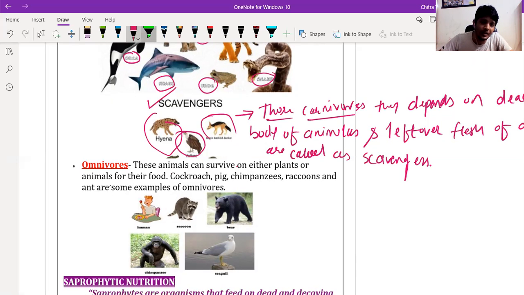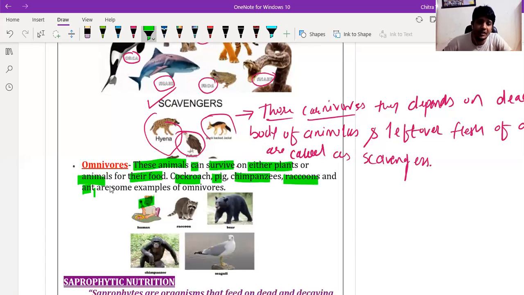The definition is written over here: these animals can survive on either plants or animals for their food, and are called omnivores. Examples are cockroach, pig, chimpanzees, raccoons, ants, and even human beings.